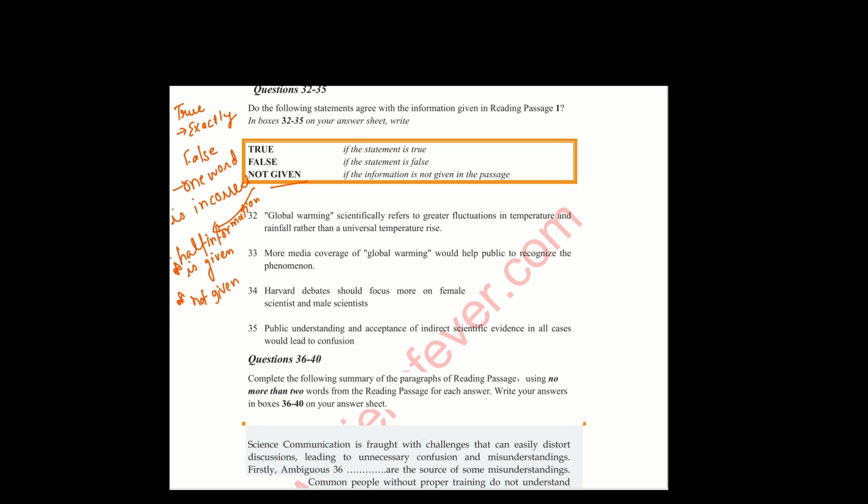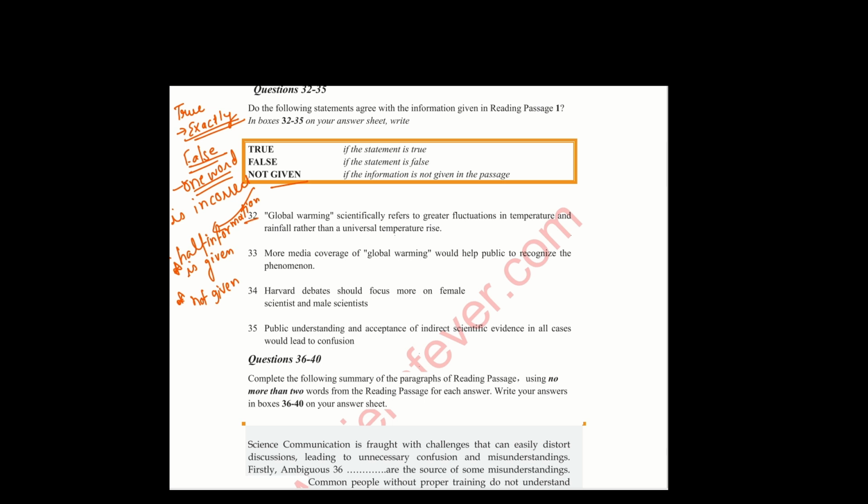So what is true? Exact information is available, with synonyms. False: one word, one letter, one mention, one year that is incorrect. And what is not given? Half information is given or not given. The mention is not found anywhere in the paragraph.